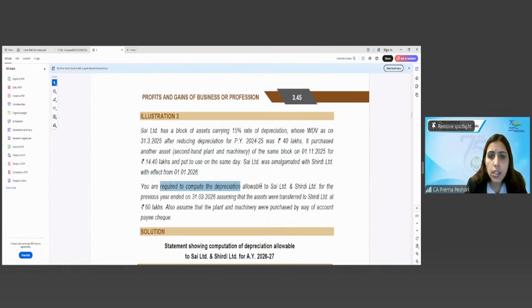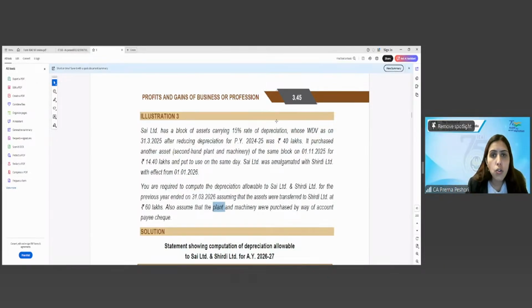You're required to compute the depreciation allowable to Sign and Shirdi for the previous year ending 31st March 26, assuming that the assets were transferred for 60 lakh. Also assume that the plant and machinery were purchased by account payee cheque, because if it is purchased for cash, the amount paid in cash for acquiring the plant and machinery will be reduced from the actual cost.